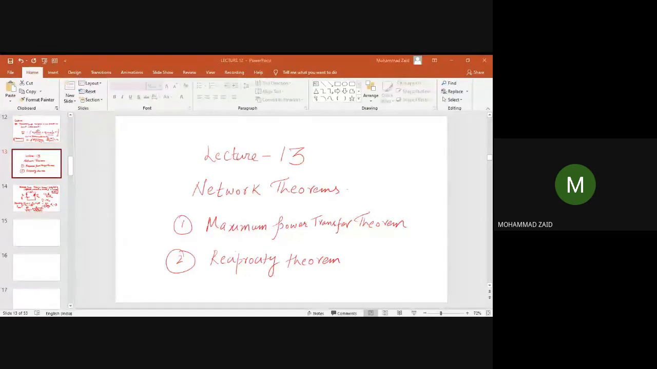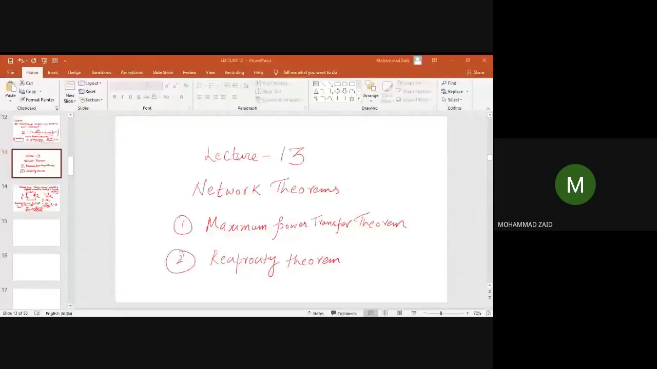However, as I told you earlier in the WhatsApp chat, the first and only condition applicable before applying this theorem is that the load should be variable. If the load is not variable, this theorem cannot be applied. You can write down in your copy, if you want, that the first condition for applying the maximum power transfer theorem is that the load should be variable.